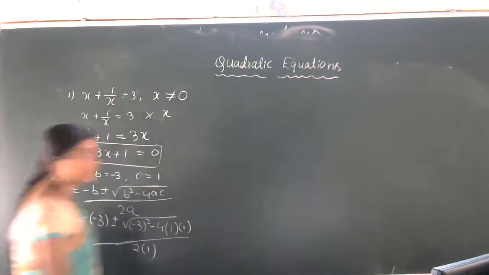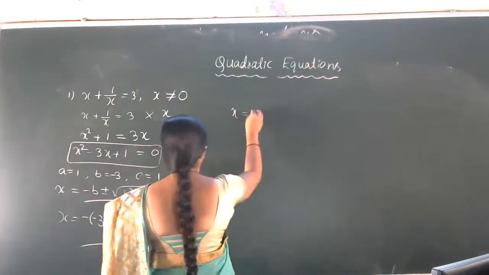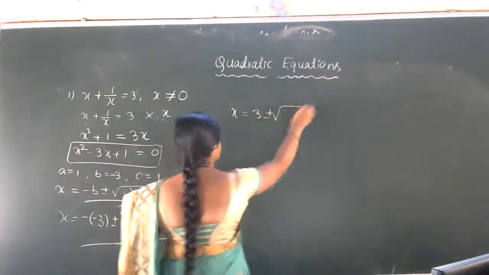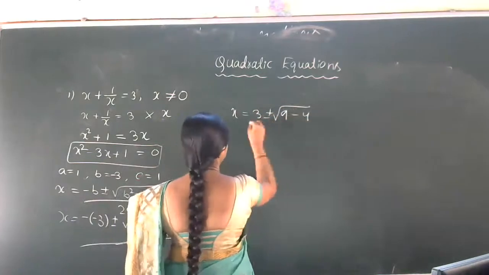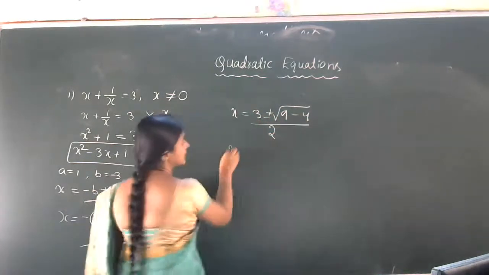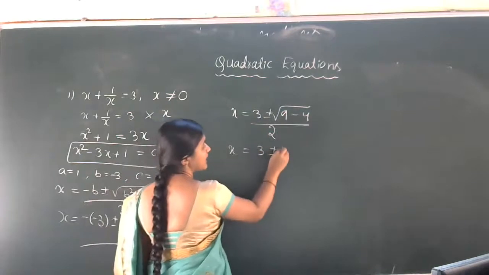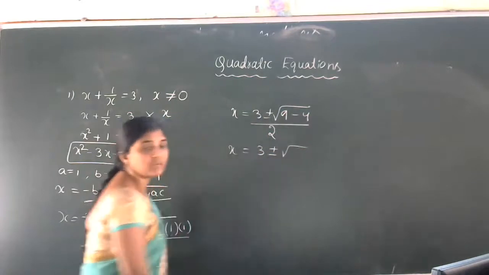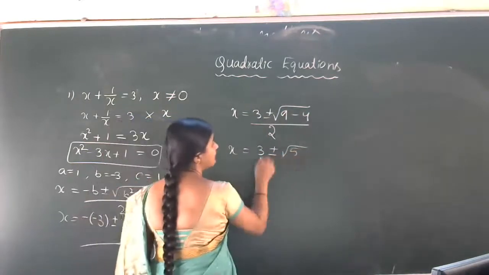This is the substitution step. So x is equal to 3 plus or minus square root of 9 minus 4, which is 5, divided by 2.